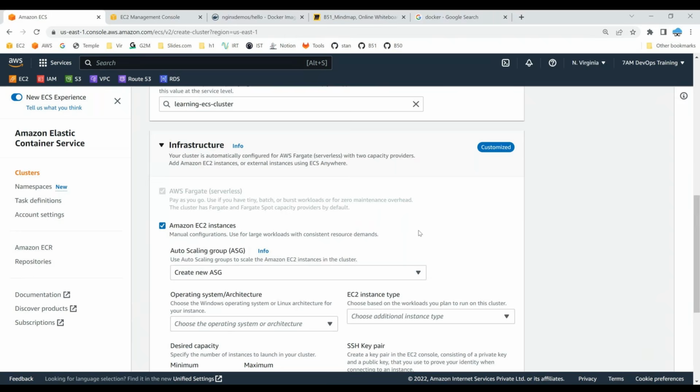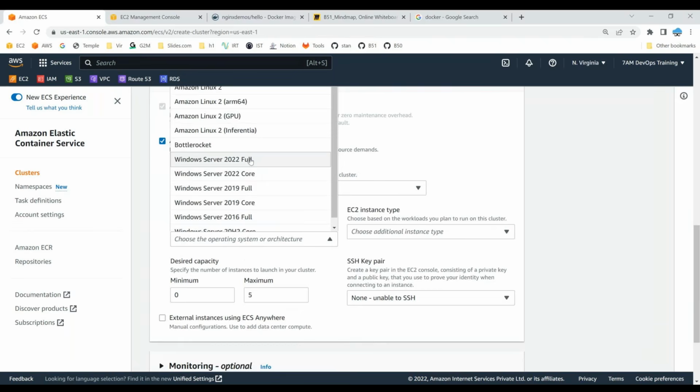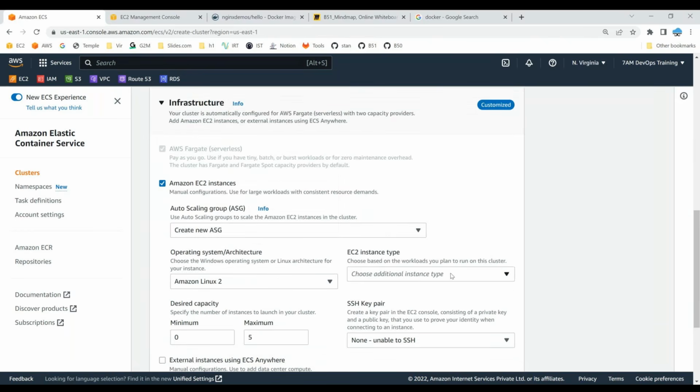You can define that. You can tell the operating system to use for the underlying servers that are going to come up. And for instance type, I'm mentioning T3.medium. T3.medium is not free. You can go with T2.micro. The reason I'm giving T3.medium is to not increase the length of the recording. The bigger the size, the quicker the actions. I'm telling the minimum capacity is 1 and the maximum is 5.